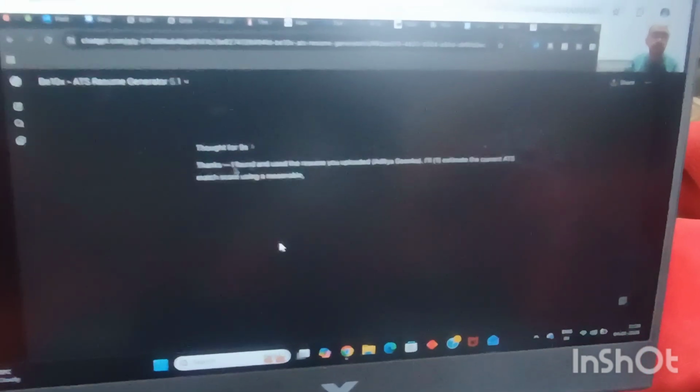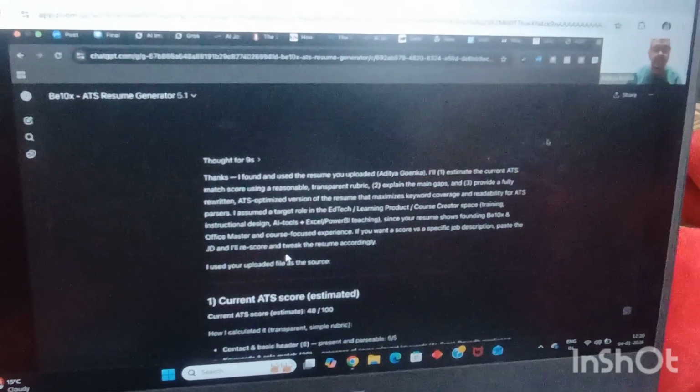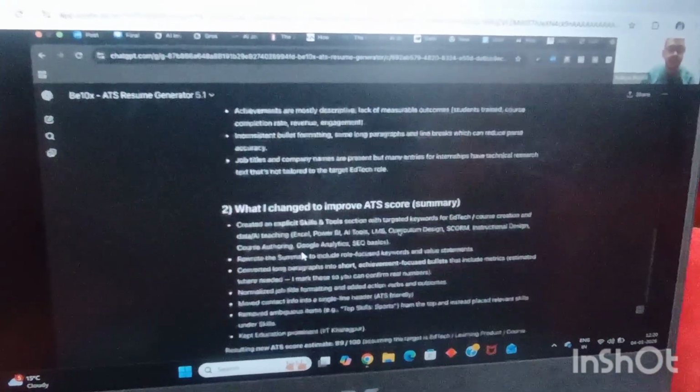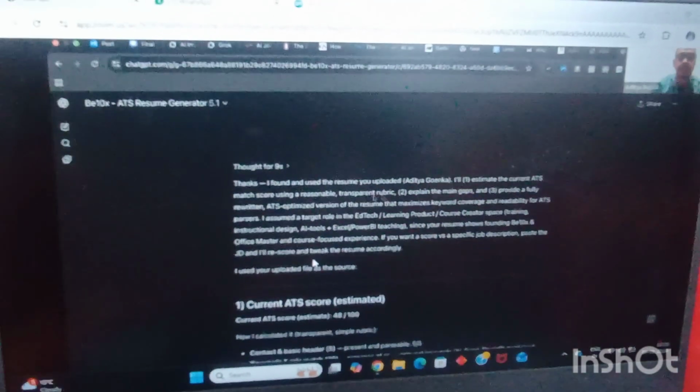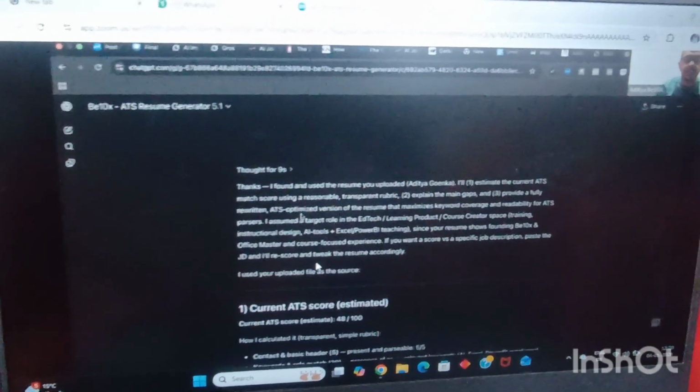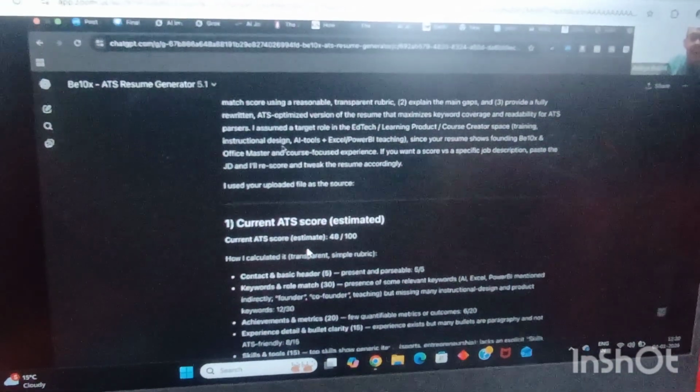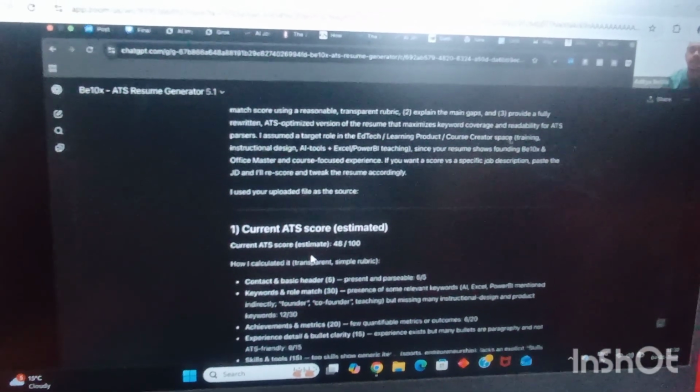Now once I click on enter, let's see what it does first. Firstly, it is reading my resume. Let's see what happens next. Thanks, I found and used the resume you uploaded. Let's see what it is saying. It estimated the current ATS match score using a reasonable, transparent rubric, explained the main gaps, and provided a fully written ATS-optimized version of the resume that maximizes keyword coverage and readability for ATS parsers. And it says it assumed a target role in the EdTech learning product course creator space itself.